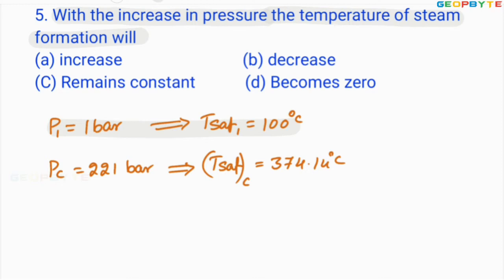So corresponding to 1 bar pressure, the temperature for evaporation is 100 degrees centigrade. For the same water corresponding to 221 bar, the saturation temperature is 374.14 degrees centigrade. It means the saturation temperature increases with pressure. That means when the surface pressure increases, the temperature at which the water starts evaporation increases. Therefore, option A can be selected.